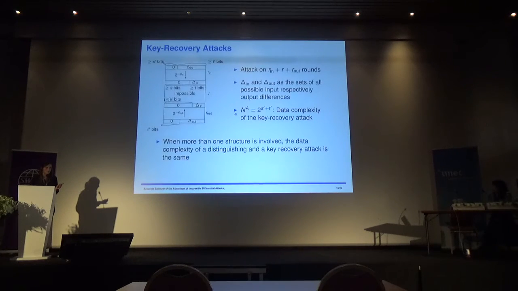Okay, so let's go now to key recovery attack. Key recovery attack is not that different. What actually happens is that we have the possible distinguisher, and then we extend this some rounds backwards and some rounds forwards, and we get an attack on this number of rounds. I don't think I will need to explain other details on this. Just what I said also in the beginning: when more than one structure is involved, the data complexity of distinguishing and a key recovery attack is the same.